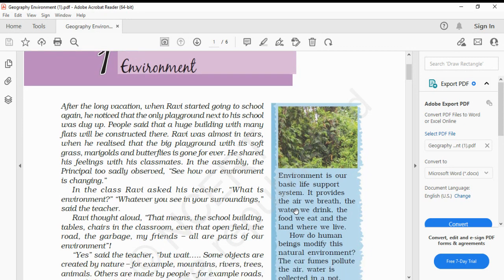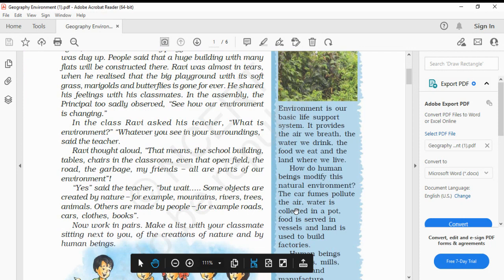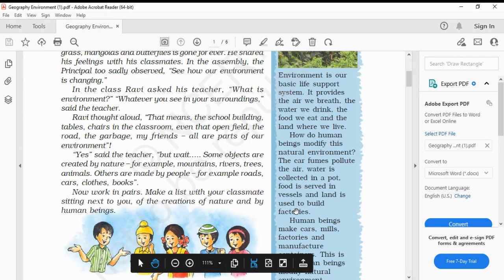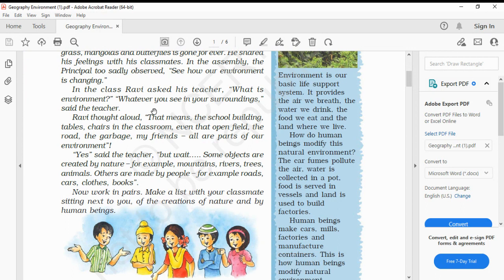In the class, Ravi asked his teacher, "What is environment?" His teacher said, "Whatever you see in your surroundings is called the environment."